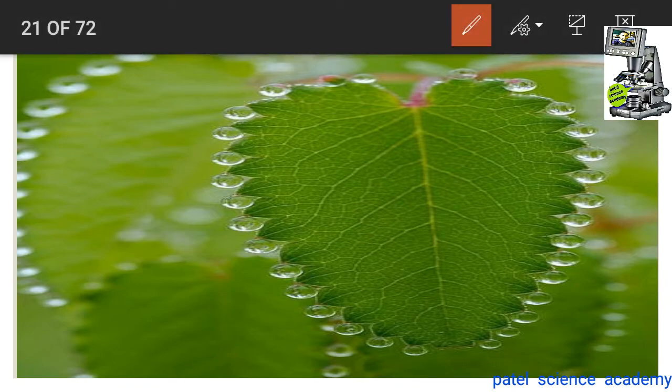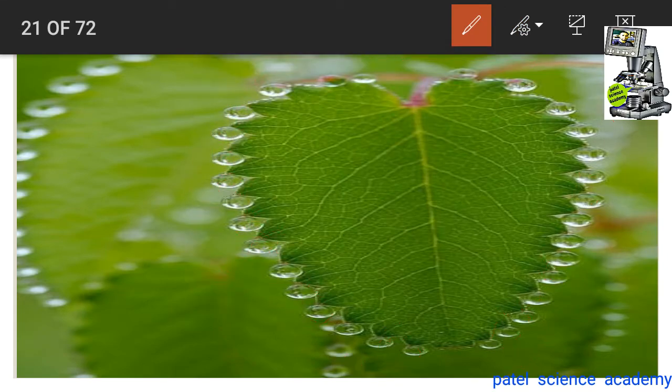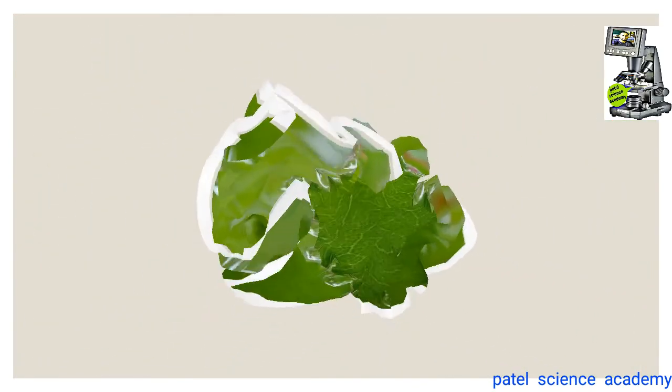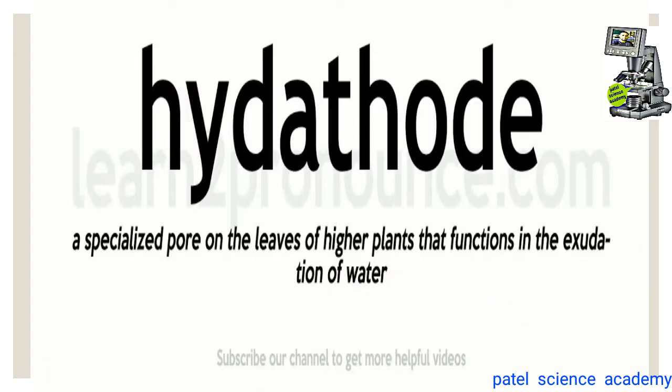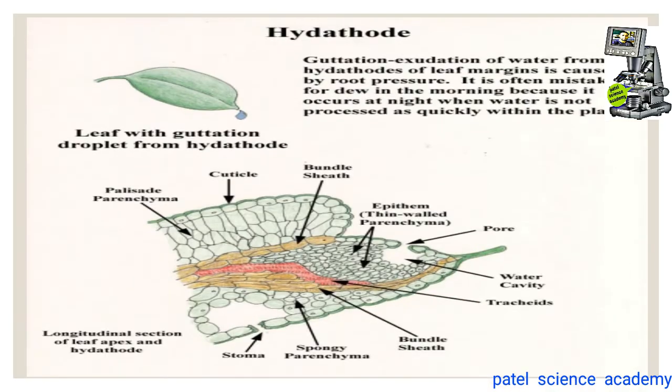At the border of this leaf, you can see the drop of the water has come out, and this is the liquid form of the water, and it is nothing but the process of the guttation. So this guttation has taken place by the hydathode, a special type of gland, a special pore on the leaves of the higher plants that functions in the exudation of the water, that is the removal of the water, that is called hydathode.